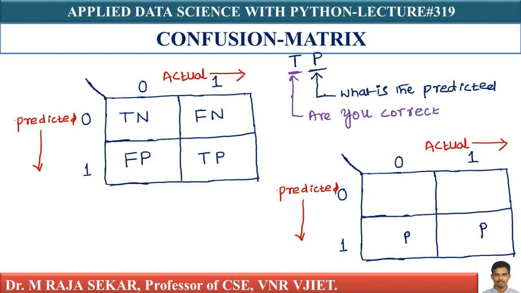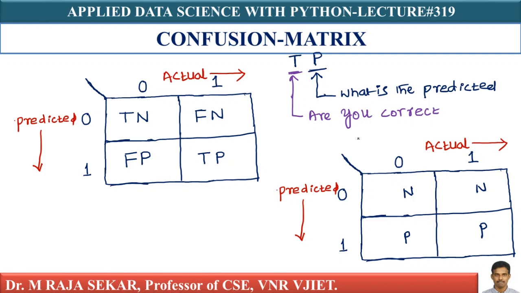What is the reason? You are predicting 1. What about this one? What are you predicting here? You are predicting 0. Therefore, what must you keep here? I must keep N. Why? Because you are predicting 0. The second part is what you are predicting: 1 means positive, 0 means negative. This is the second part, that you must understand. The first part is, are you correct?